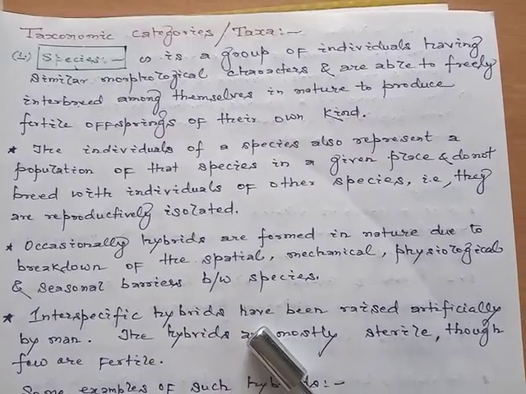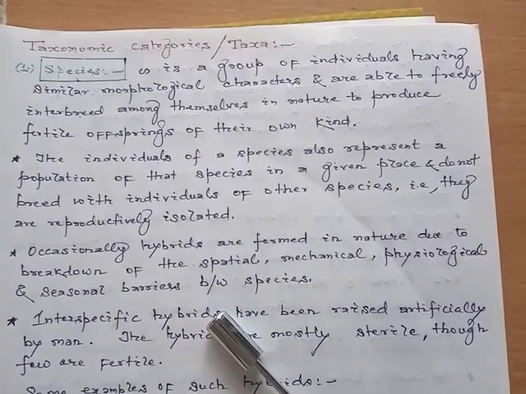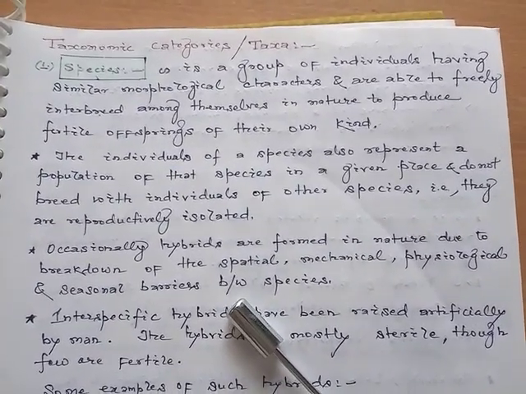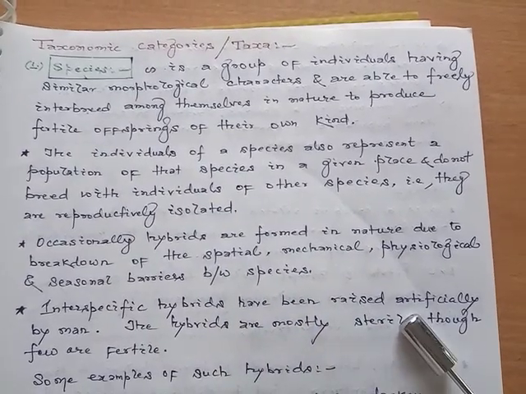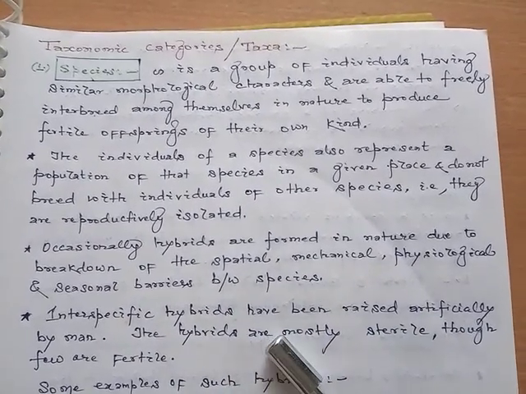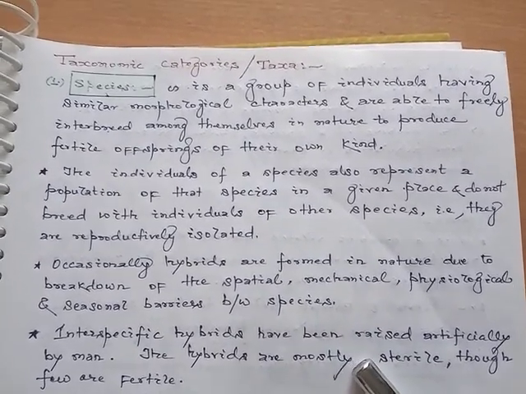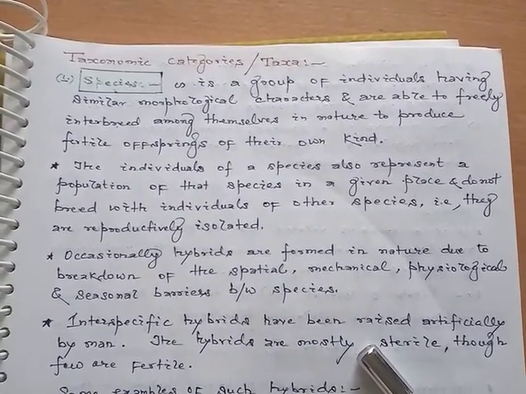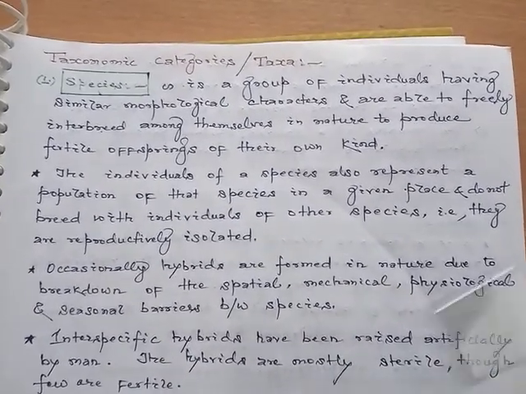Interspecific means hybrids developed by crossbreeding between two different species of the same genus. They have been raised artificially by man. The hybrids are mostly sterile, but we cannot say all are sterile. Some are fertile also, though few are fertile.